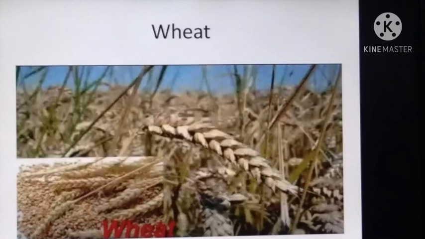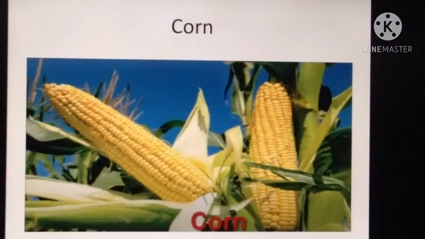Maize. It is the native food crop of North America, which is the main staple food grain in Mexico. It is grown in southern prairies. North America produces more than half of the world's total maize.